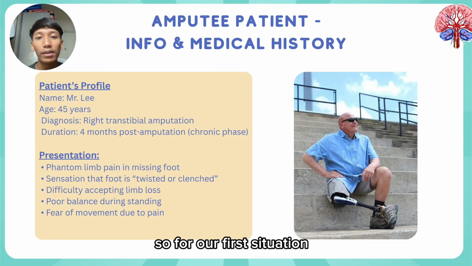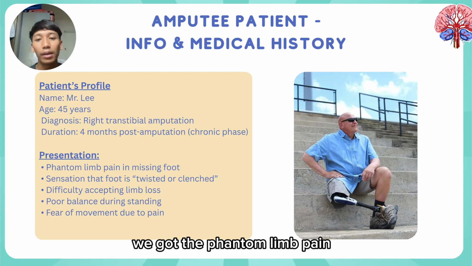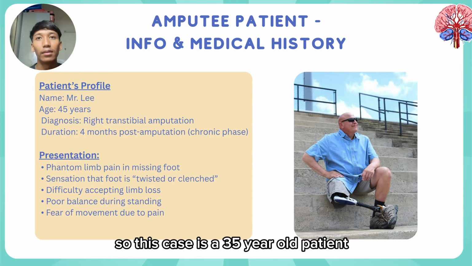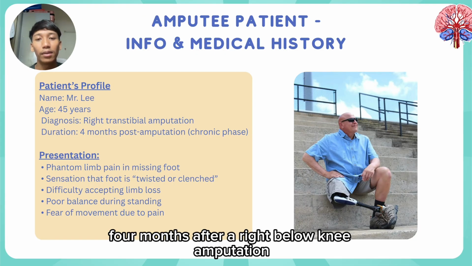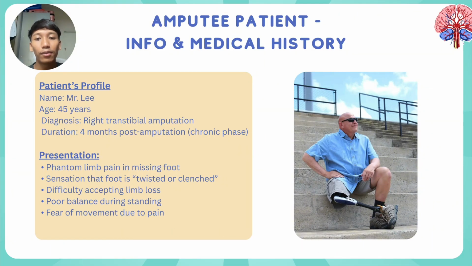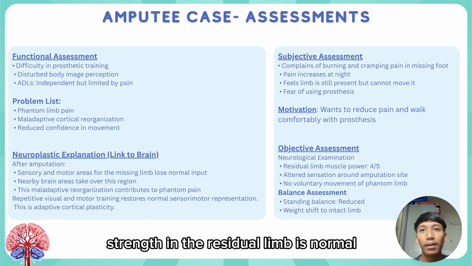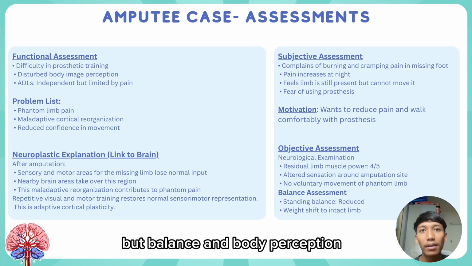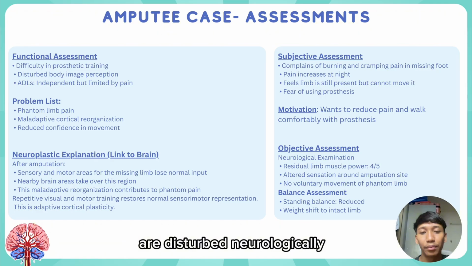So for our first situation, we got the phantom limb pain. This case is a 35 years old patient, 4 months after a right below knee amputation, presenting with phantom limb pain and sensations that the missing limb foot is still present. Strength in the residual limb is normal, but balance and body perception are disturbed.